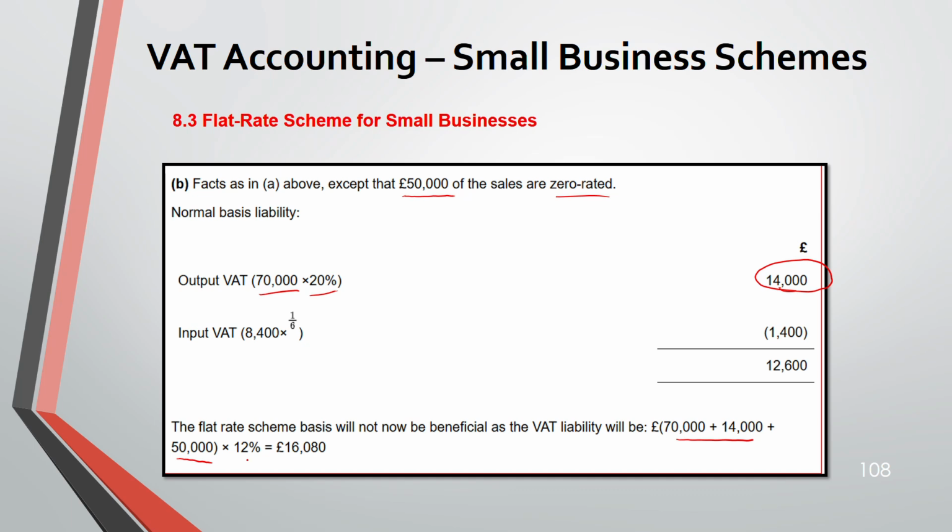On that you will apply 12%. So this time you see what happens, because now you are having zero rated sales, your VAT is less under the normal basis compared to the flat rate. So if you have more zero rated sales, it's advisable to leave the flat rate scheme.